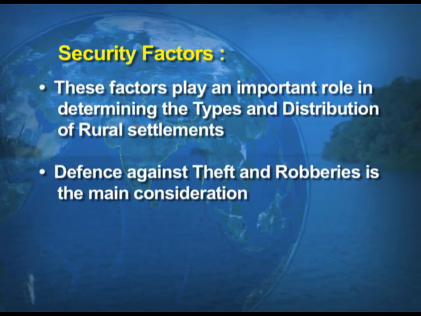Now, the third important factor is the security factors. These factors play an important role in determining again the types and the distribution of the rural settlements. Defense against theft and robberies is the main consideration.